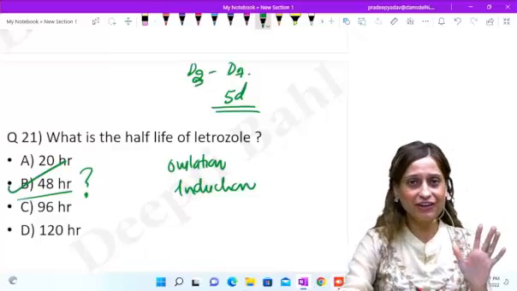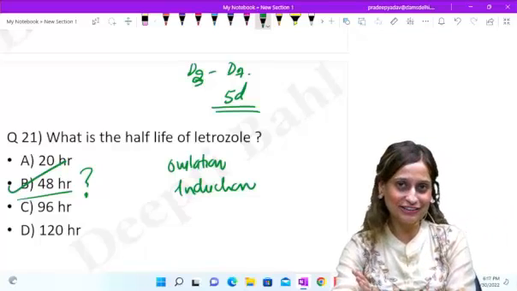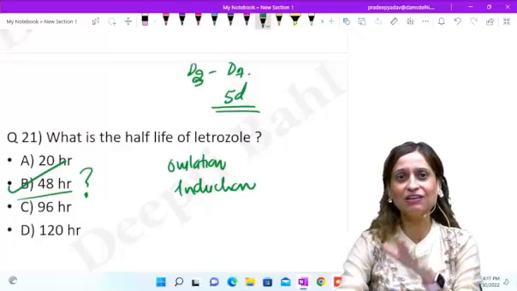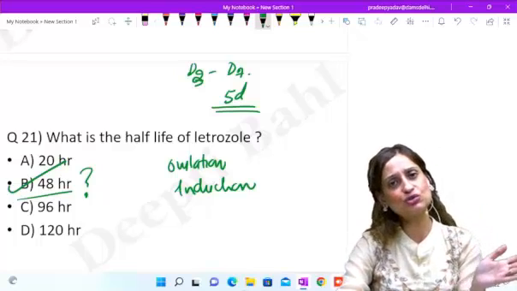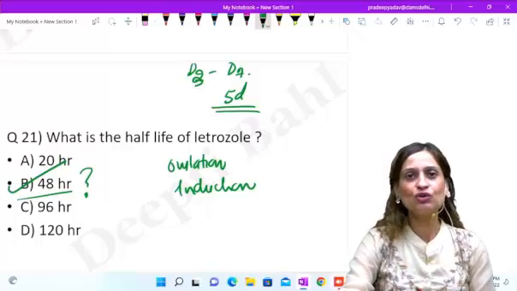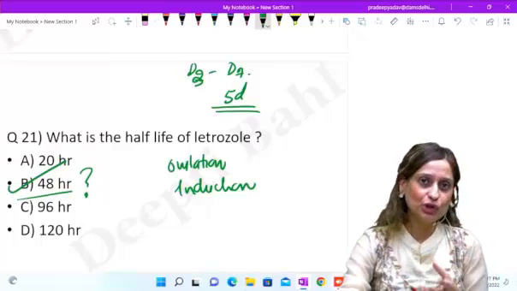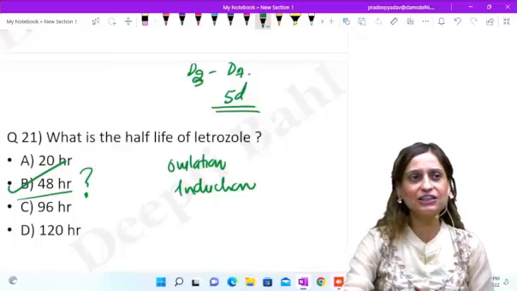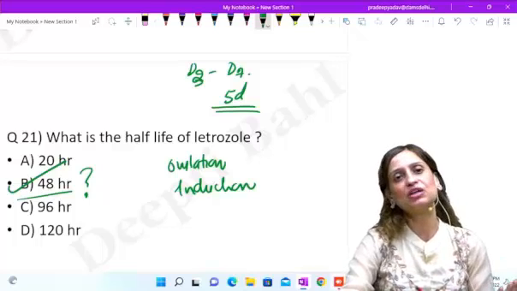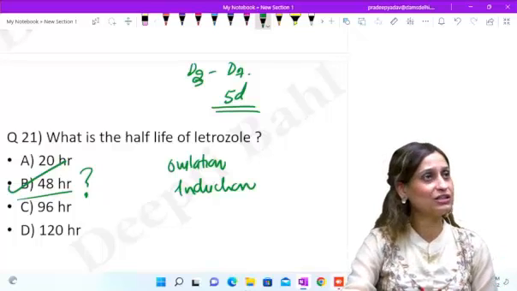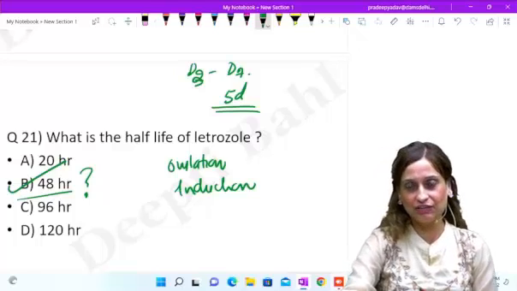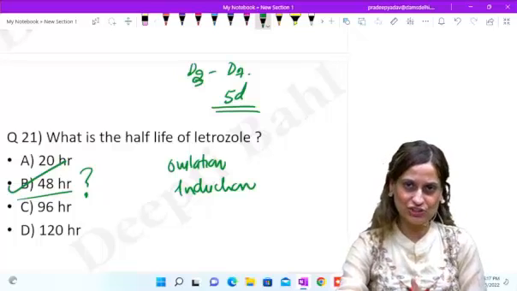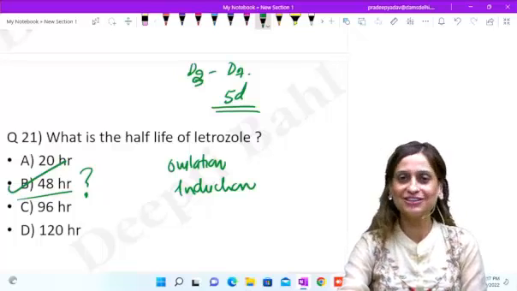If you give it for 5 days, it will be quickly eliminated. So by the time the woman is in her fertile phase, by the time she will conceive, because of the short half-life, the letrozole is excreted. So this is the reason why we want you to know that it has a short half-life. The chances that it will cause any harm to the baby are very, very less. So it has not been shown to cause any teratogenic effects on the fetus. So rather than mugging up the answer, you should know why it is a question, or why it is important for us to know this, right?